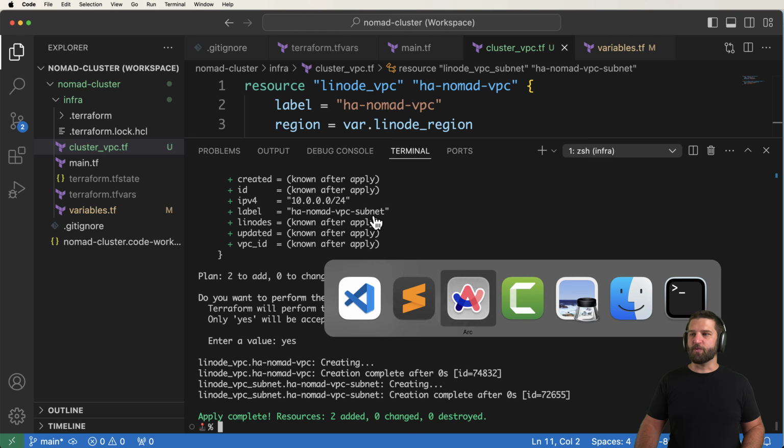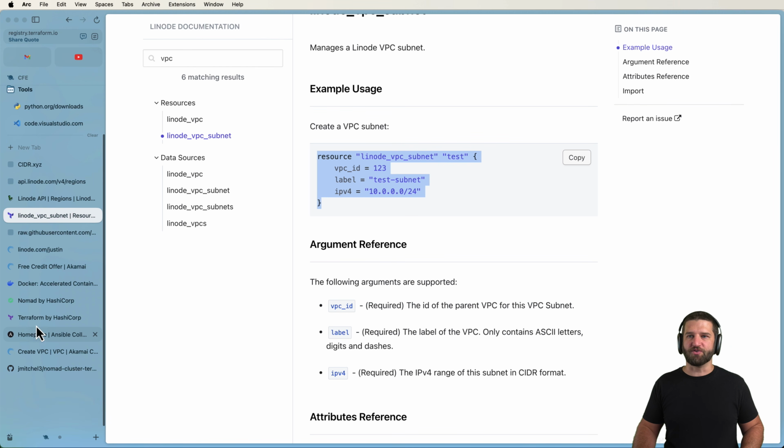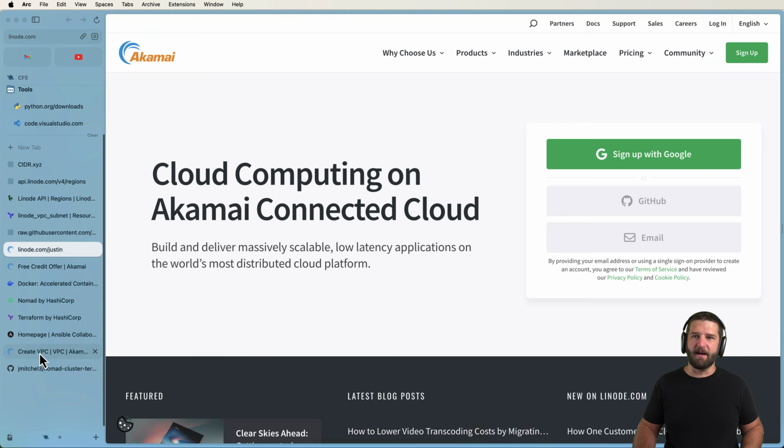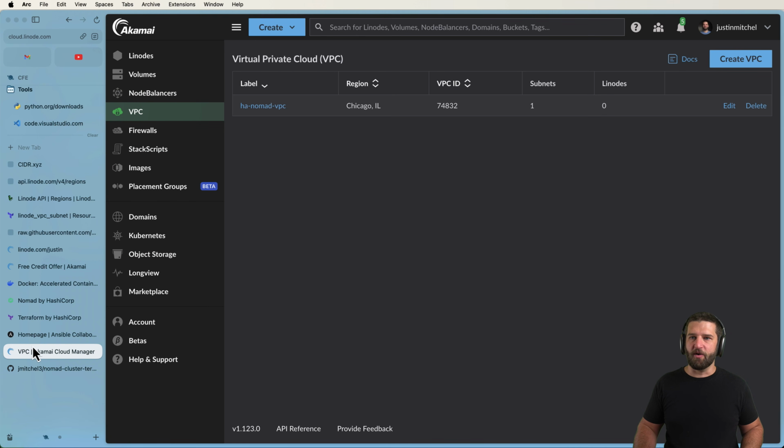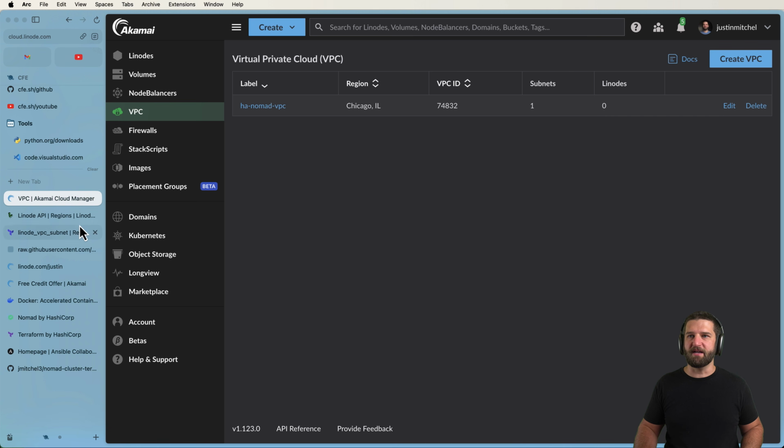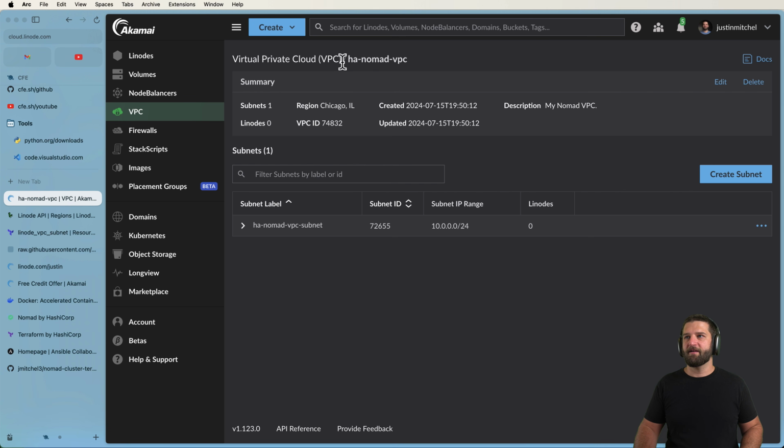So what we can do is we can verify this inside of our console. If you jump into your Linode console itself, in my case, here it is. I'm going to go ahead and bring this one up a little bit, and I'll close out some other tabs that we don't need anymore. There is my HashiCorp high availability Nomad VPC with my subnet.